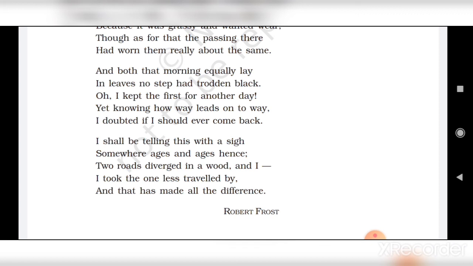Children, through this poem, the poet wants to give a message that you should be wise and be careful while making choices out of the options that you have in your life, because your future depends on the choice that you make today. With this, we come to an end of the poem.